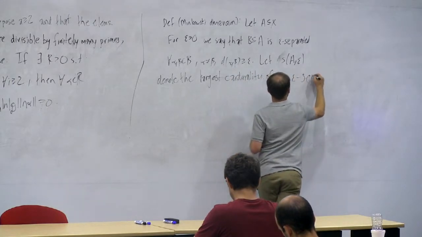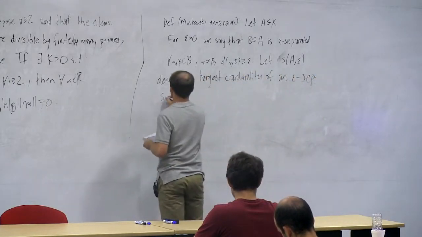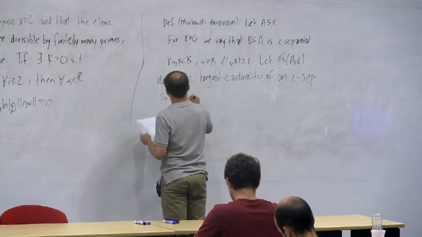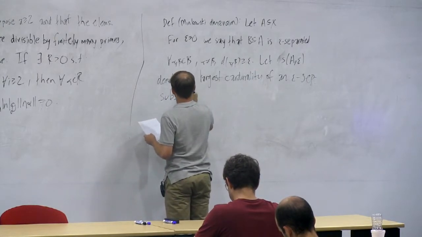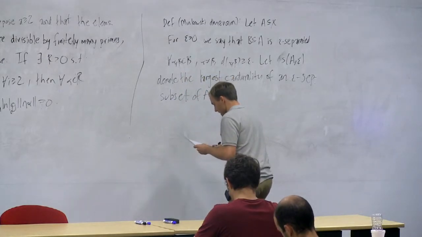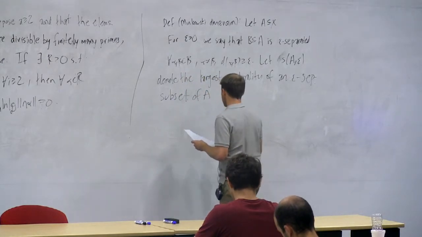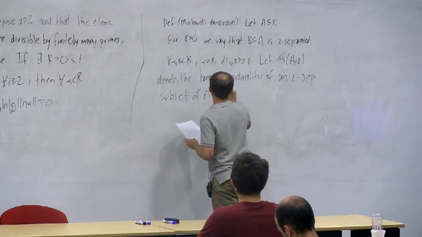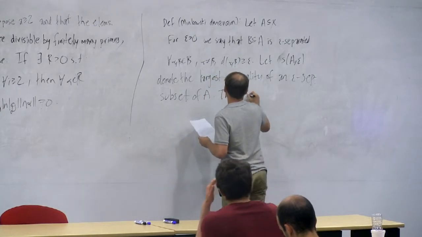Epsilon separated subset of A. Okay? And then the definition of the upper Minkowski box dimension, or the upper box dimension, I'll just write it that way.